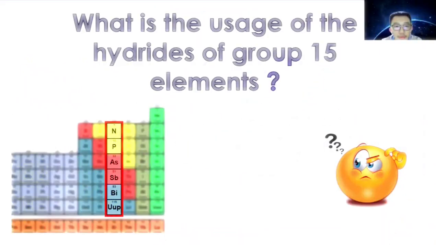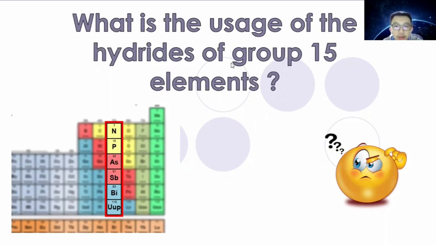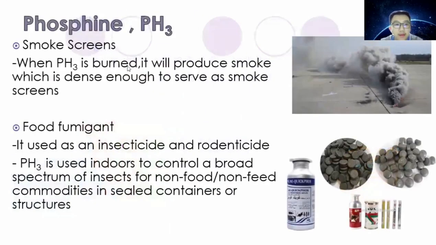Thank you. Now we'll talk about the usage of the hydrides of group 15 elements. In this presentation, we'll talk about the elements phosphorus, arsenic, and antimony. First, we'll talk about phosphine, with the chemical formula PH3. It is used as a smoke screen. When PH3 is burned, it produces smoke which is dense enough to serve as a smoke screen. This is an example of a smoke screen.